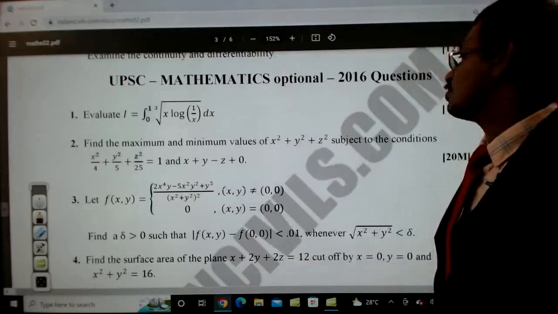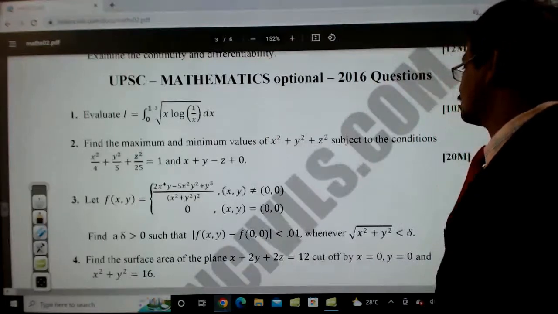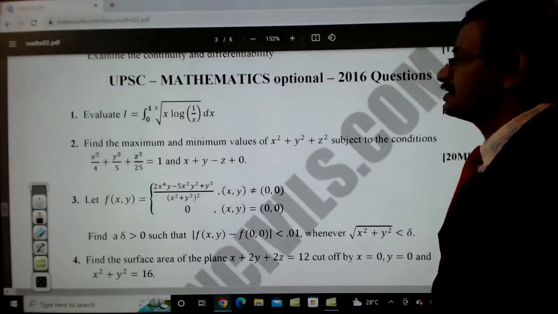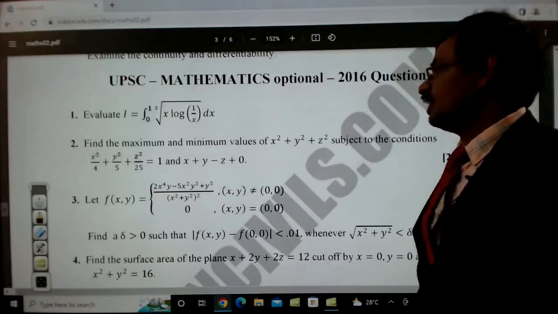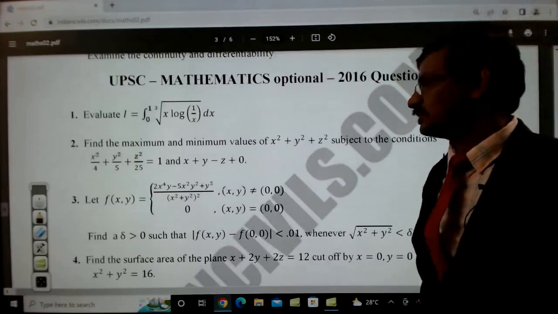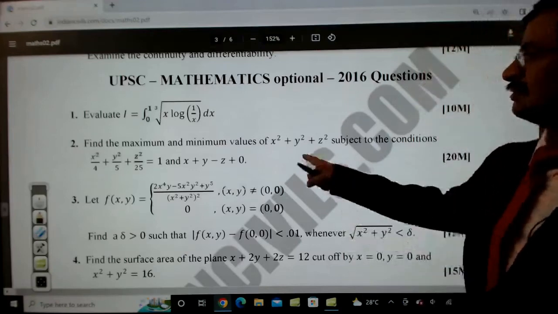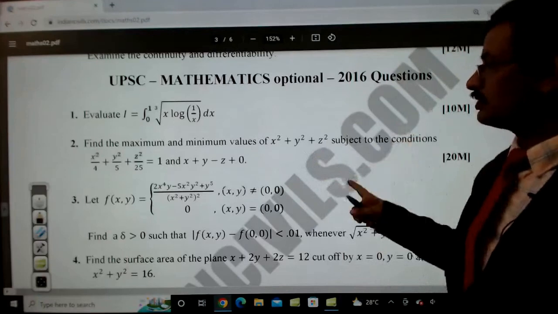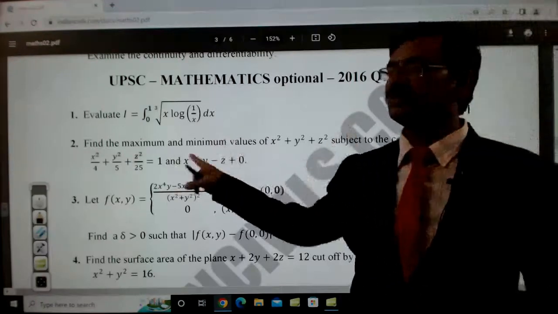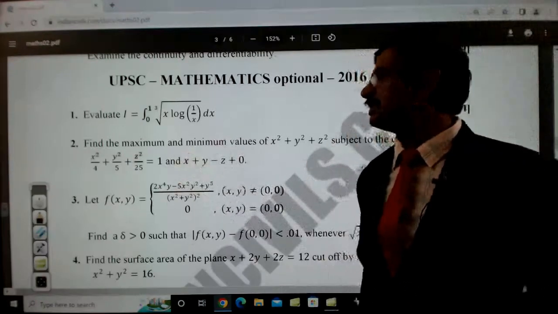And find the maximum and minimum values of x square plus y square plus z square, subject to the conditions x square by 4 plus y square by 5 plus z square by 25 equal to 1 and x plus y minus z equal to 0. So this is Lagrange's method of multipliers, the standard technique used to find the maximum value when there are two different conditions. That is the application of it.